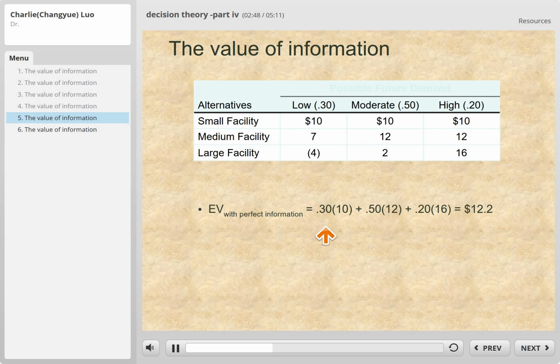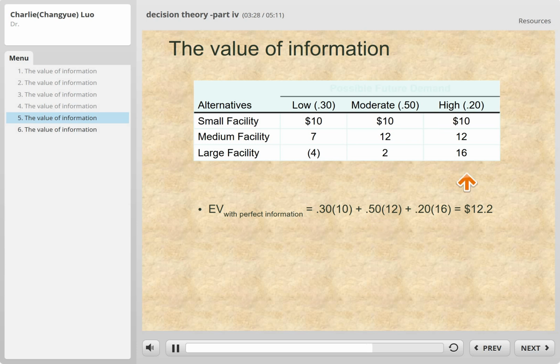If it turns out the market demand is moderate, then we're going to choose the medium facility, and the chance that a moderate market demand happens is 50%. So 50% times 12, which is the best we can get when the market demand is moderate. So 0.5 times 12.